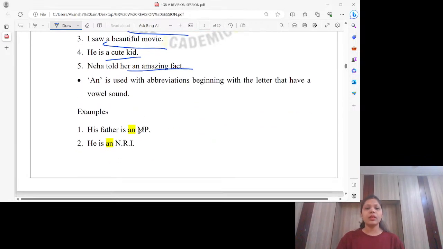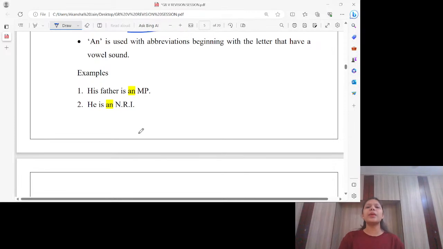Okay. An is used with abbreviations beginning with a letter that has a vowel sound. What is abbreviation? Abbreviation means short forms. His father is an MP. Now, might be you have this in your mind that this is letter M. So why have we used an before it?